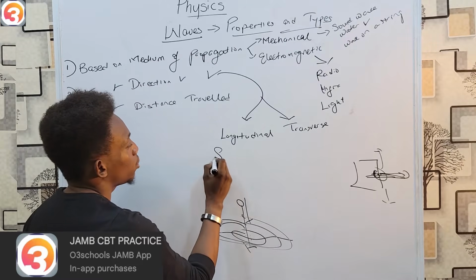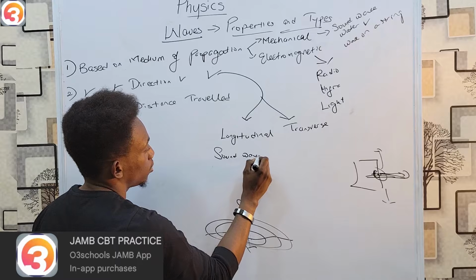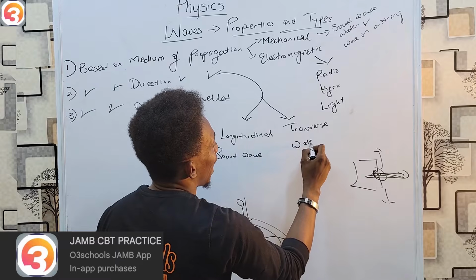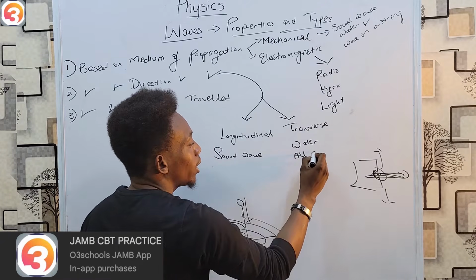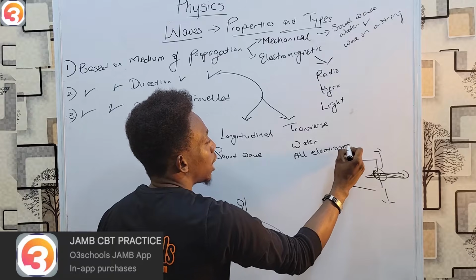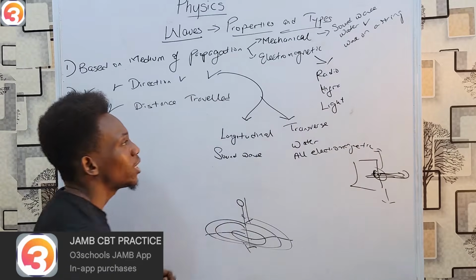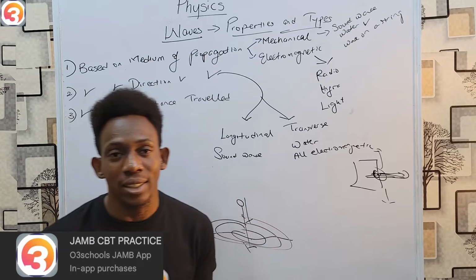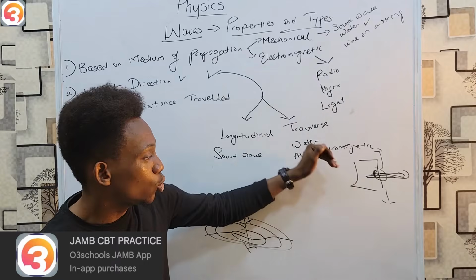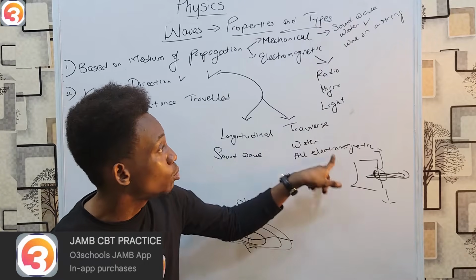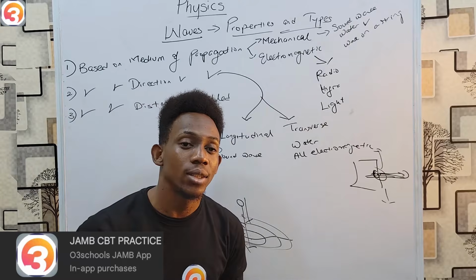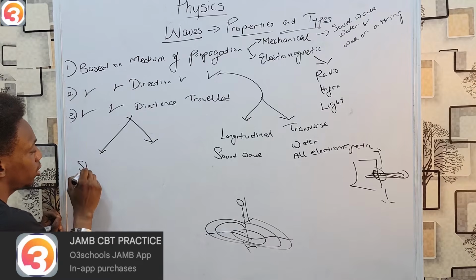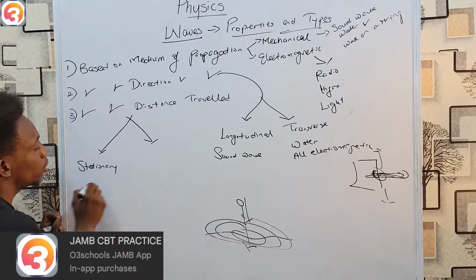An example of longitudinal wave is sound wave. One good example of your transverse waves is water wave and simply all electromagnetic waves. So that's one thing to note. All electromagnetic waves are transverse, but not all transverse waves are electromagnetic. It means everything electromagnetic falls under this group, but it's not the same that everything under this group can also fall under electromagnetic.